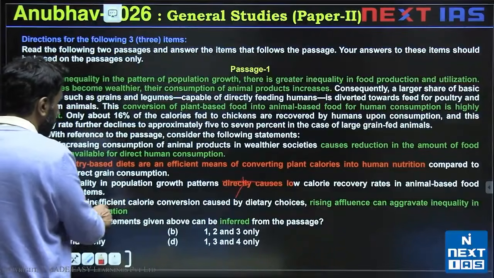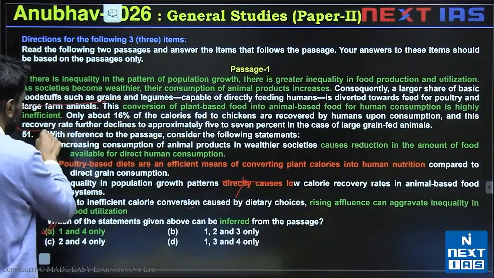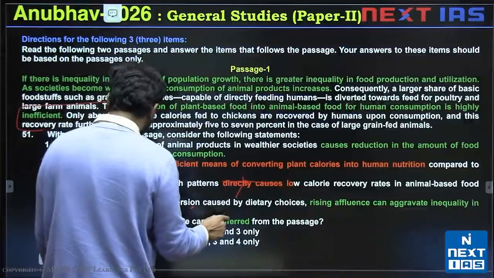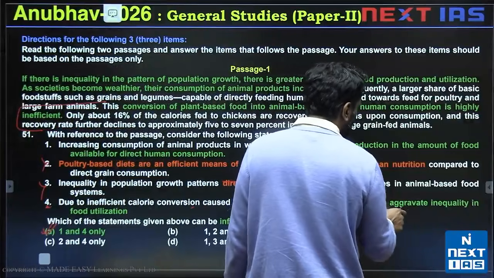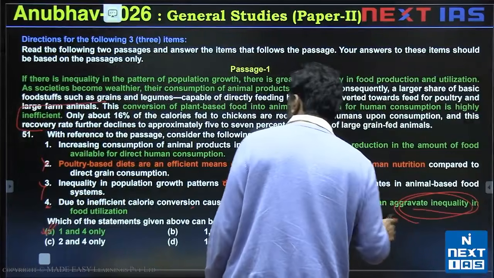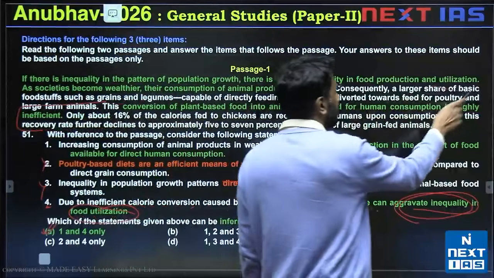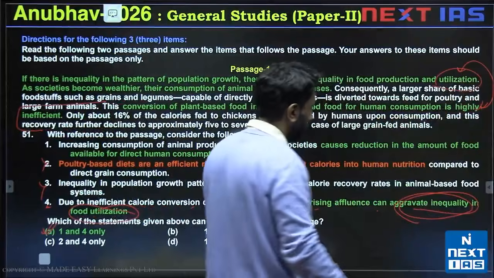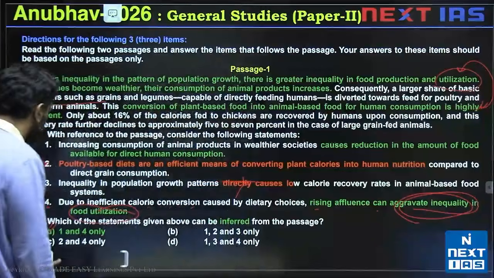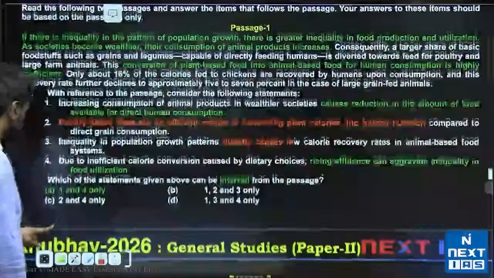Statement 4 also says due to inefficient calorie conversion, which is discussed here in the second half of the passage, this part, caused by dietary choices, rising affluence can aggravate inequality. This leads to further inequality in food utilization, which is valid from this part. So this causes utilization problems, which is valid. A is the right inference we can make.